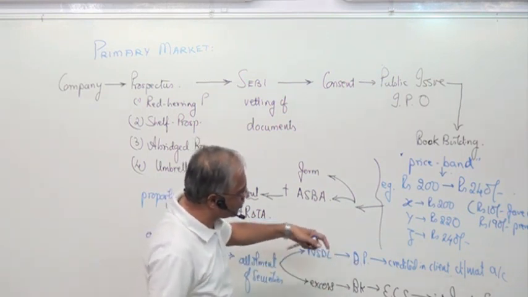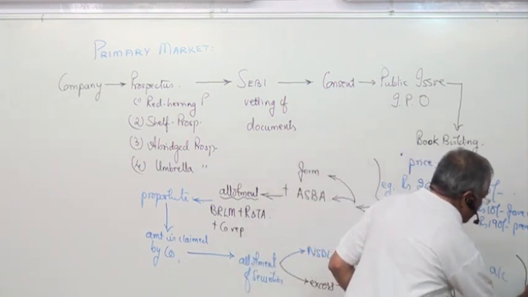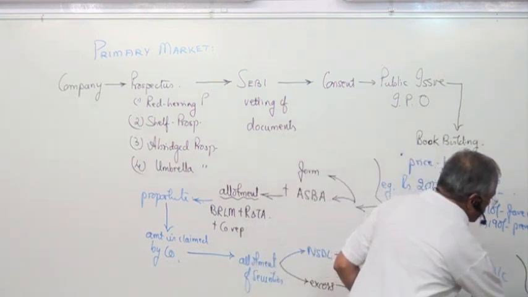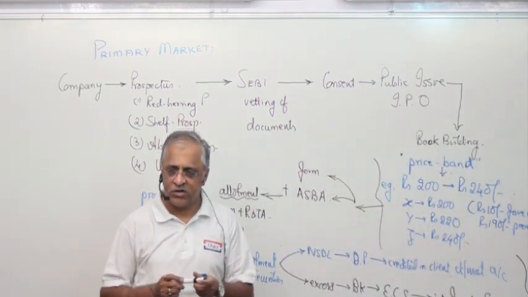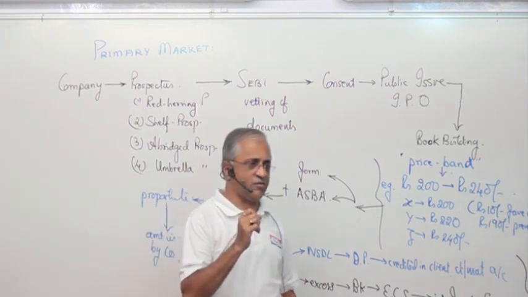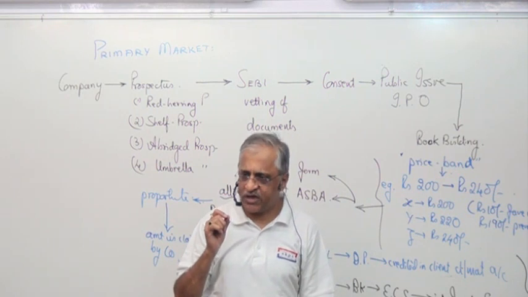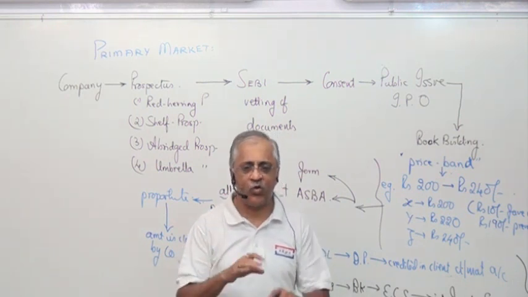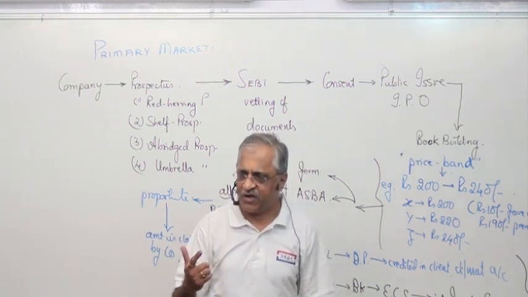Credited into the account, and after that comes the listing of securities. Listing is done on the stock exchange. You have to list your shares on at least one national stock exchange which has terminals all over India. So you have a choice, either BSE or NSE.